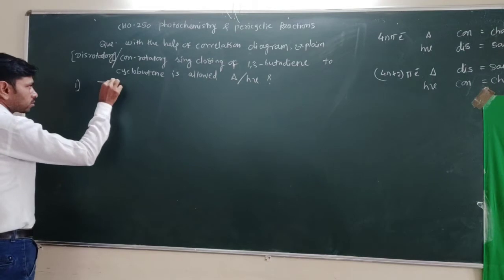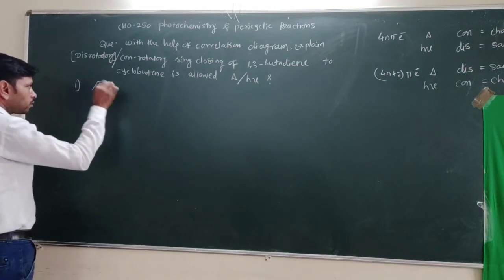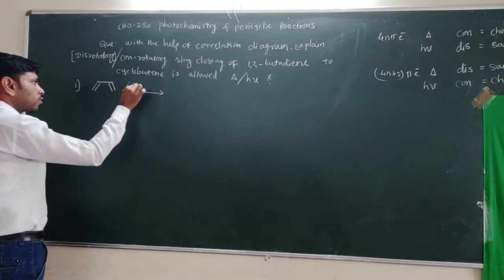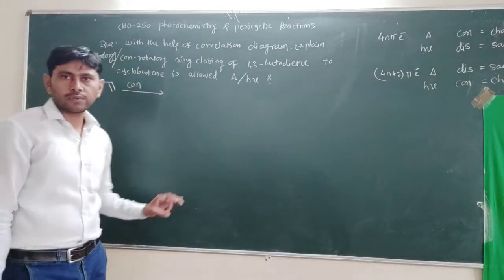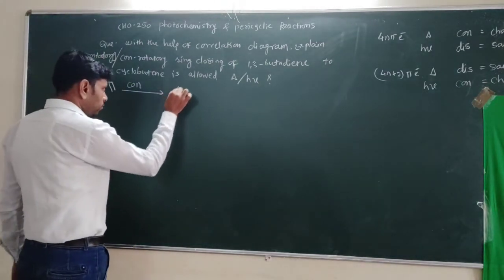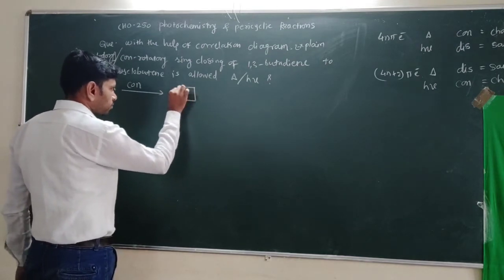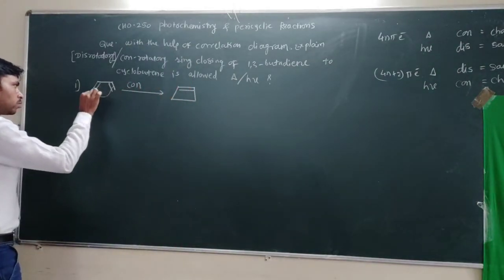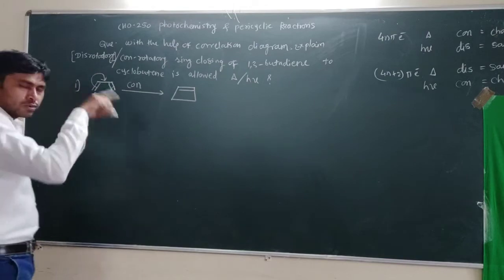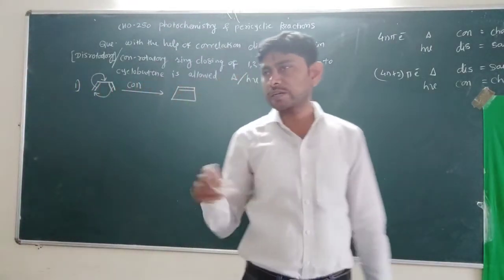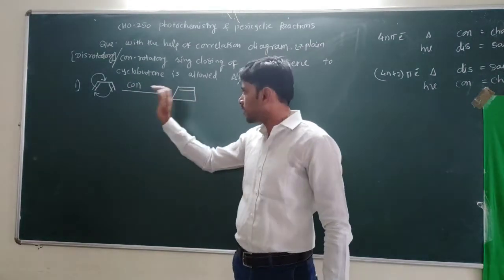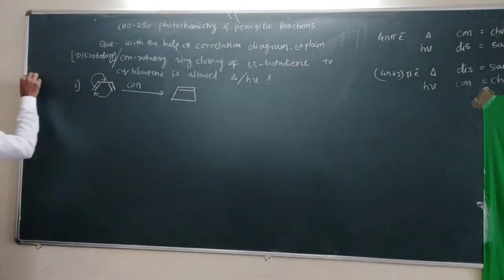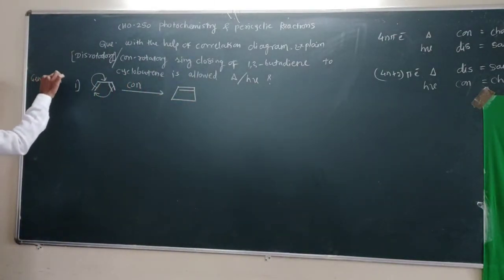This is the structure of 1,3-butadiene. First we are considering con-rotatory motion, by which it is converted into the product, cyclobutene. So this is the general reaction. We have drawn it with arrows moving in a cyclic manner, electrons transferred in a cyclic manner, so this is a pericyclic reaction, an electrocyclic reaction. First step is the general reaction.